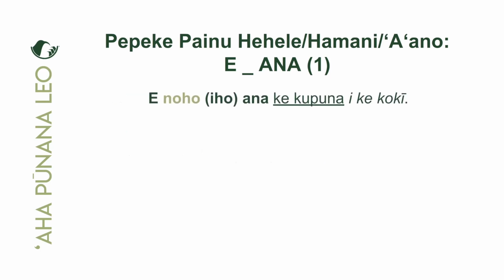All right, our first example is e noho iho ana ke kupuna i ke koki. Okay, and again, quick review. We have our painu, our verbs marked in green, our optional hune kuhi, which gives us a sense of direction, in parentheses. And then, of course, we have the pattern for tonight in bold, in black. And then, as always, we have the piko of the sentence or the subject underlined, which in this case is ke kupuna. And then at the end, in italicized form, we have the thing that is receiving the action or the reason why a condition has taken place.